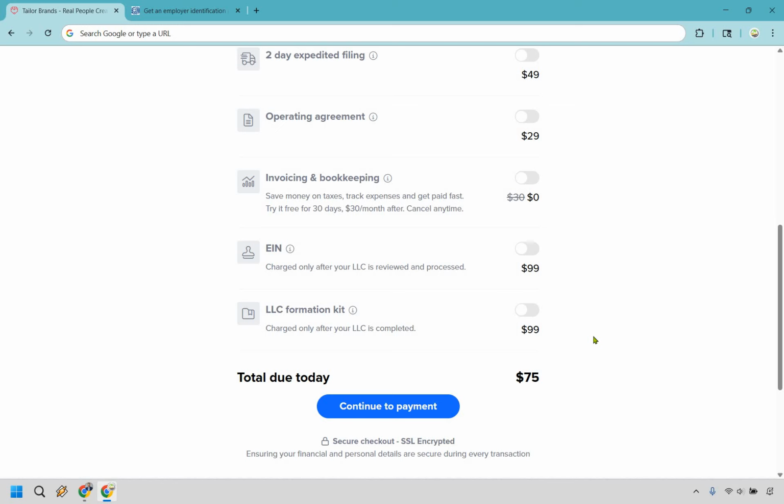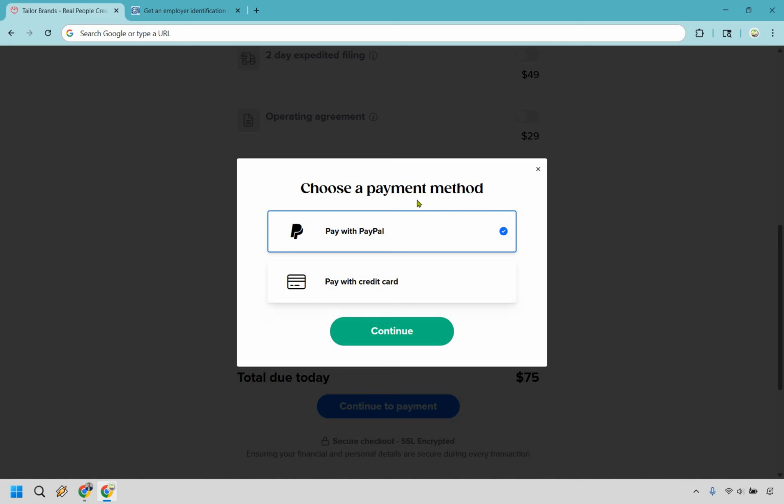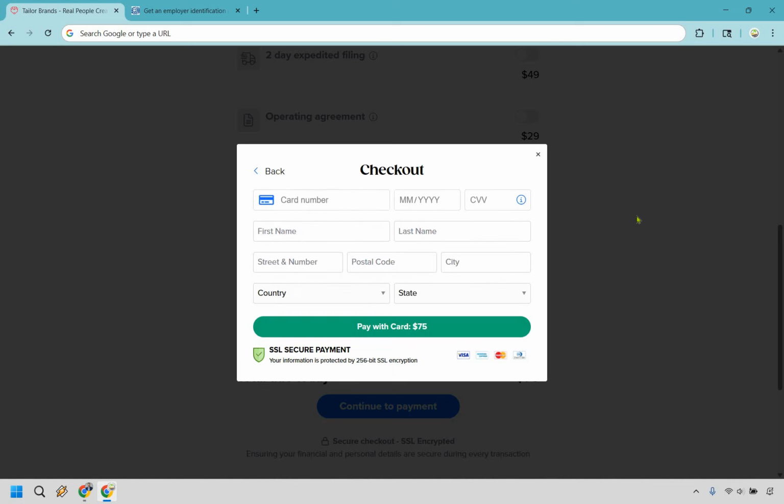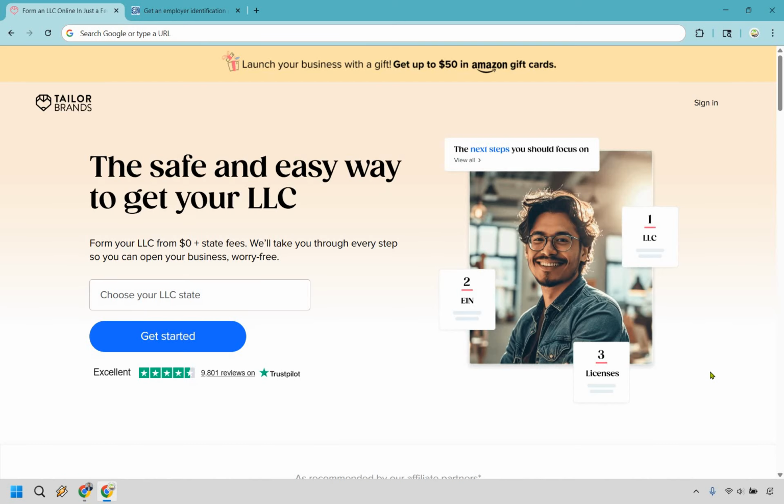Okay, so when you have everything up and running, your price could be a little bit more if you added some optional upgrades, which is completely fine. But the last step here is simply clicking on continue to payment. And you can go with PayPal or card, whichever one's going to be best for you. Click on continue. And this is where you can safely and securely check out with Tailored Brands.